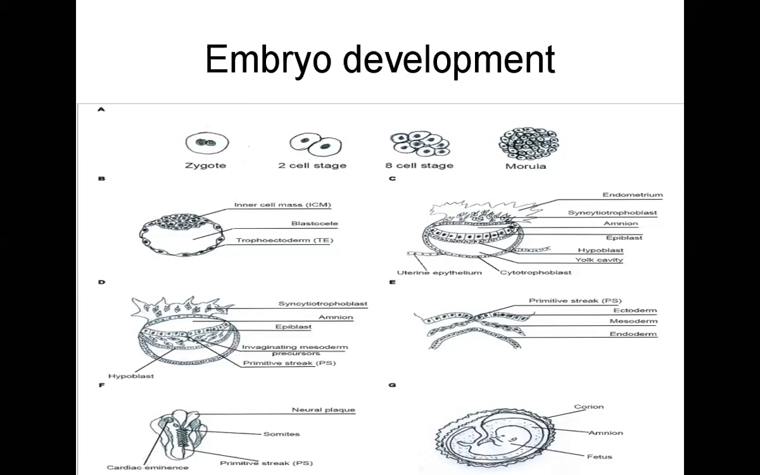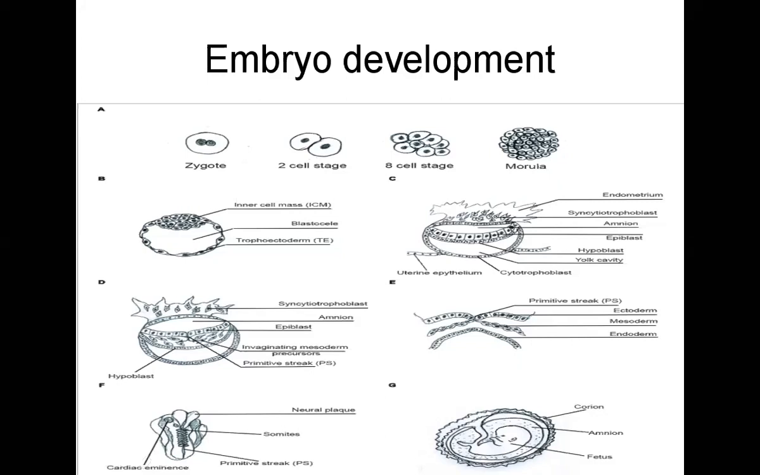Then what we see is this structure, the primitive streak, and it forms the ectoderm, endoderm, and mesoderm, and the embryo gets embedded and developed. So it leads to the neural plate, then somites, then the primitive streak, then the cardiac eminence, the prominent cardiac part. And afterward, it leads to the development of the embryo. So the product of conception gets formed into the embryo up to 10 weeks.